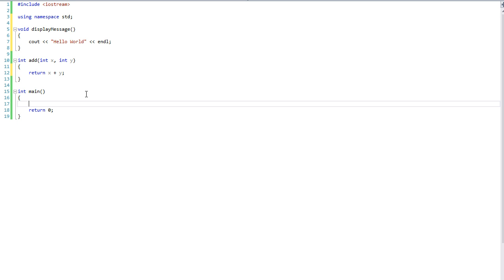Now, we have these two functions ready to go, add and displayMessage. How do we get to these lines here? How do we get that logic to perform? With the main function, we don't have to worry about it because that's automatically called when we start the program.